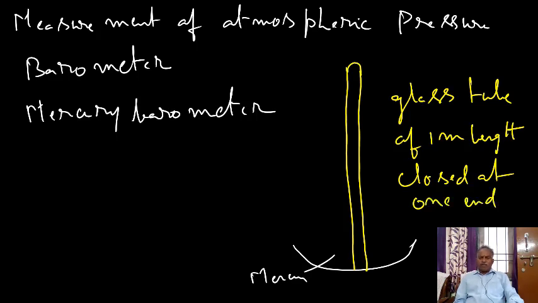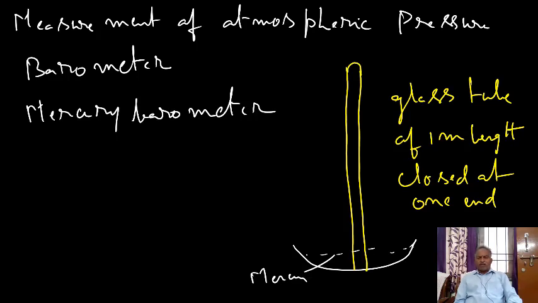Fill this 1 meter glass tube with mercury and invert it into the mercury dish.